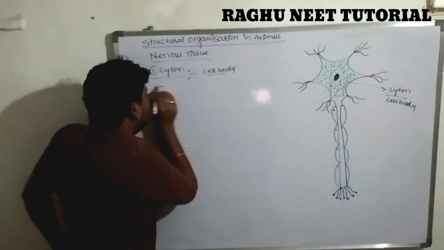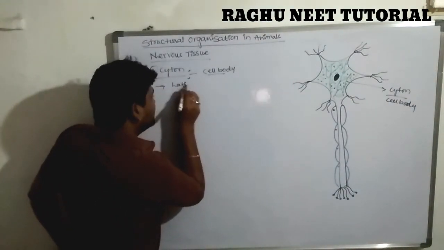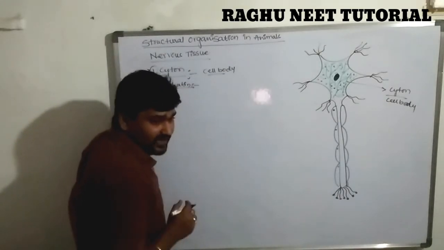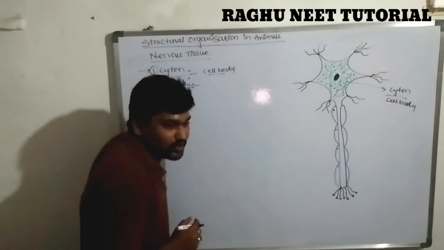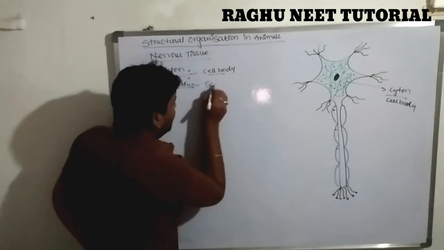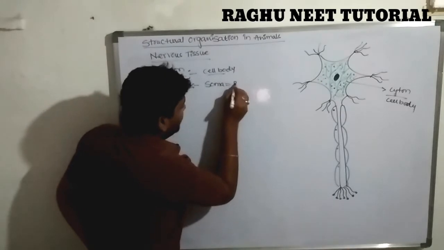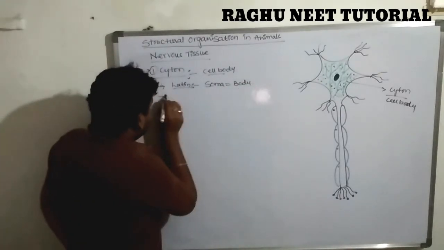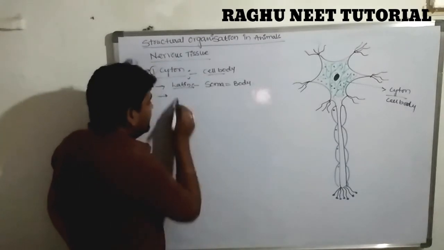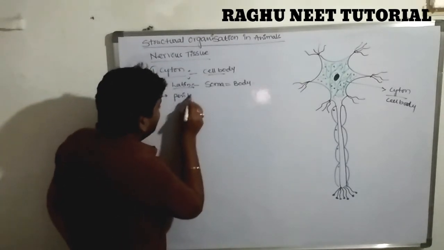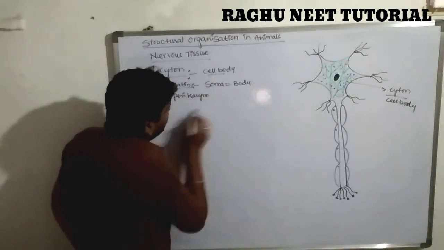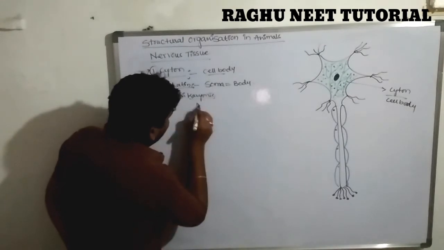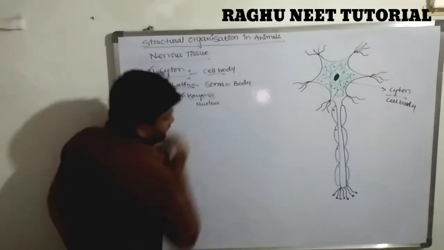The word cyton is derived from the Latin. What is the meaning of cyton? Cyton is nothing but soma, and soma is nothing but body. And it is also called perikaryon. What is karyon? It is nothing but nucleus.